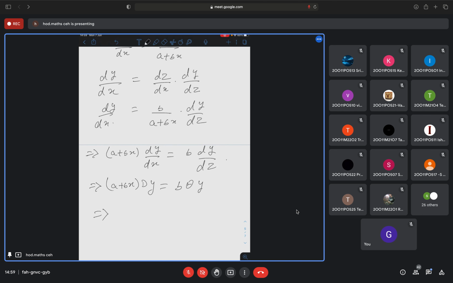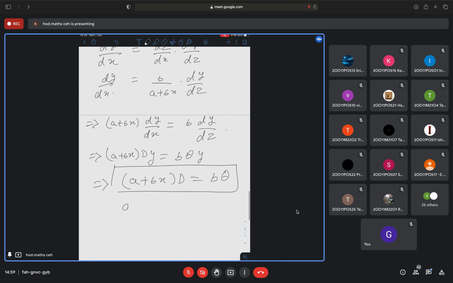That means the substitution I have to make is (a plus bx) into D equals b into theta. Understood? Similarly, (a plus bx) whole square D square, for this I will write b square theta into (theta minus 1).